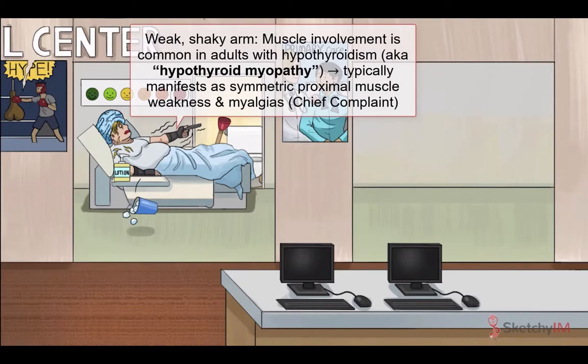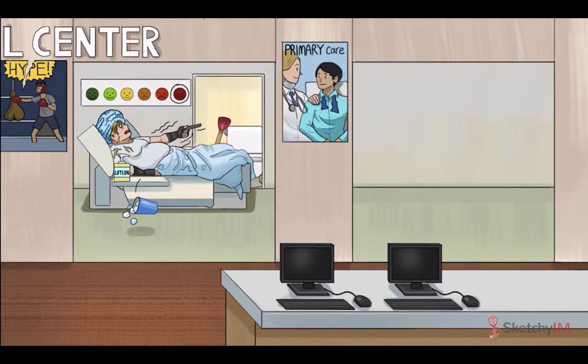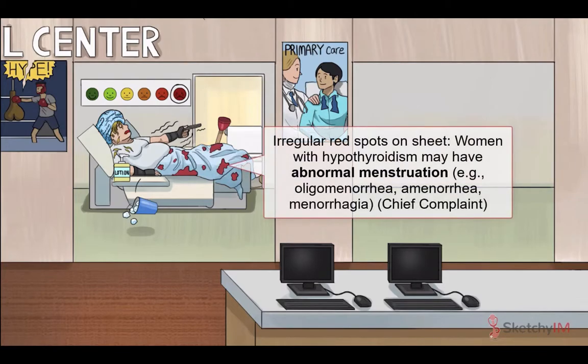Hypothyroid myopathy typically manifests as progressive symmetric proximal muscle pain and weakness, represented by this patient's weak arm laboring to use her TV remote. The struggle is real. And last but not least, see those red spots on our bedsheet? They represent abnormal menstruation. Women with hypothyroidism can have a wide variety of menstrual abnormalities, ranging from oligo or amenorrhea to menorrhagia. These menstrual changes result in decreased fertility.